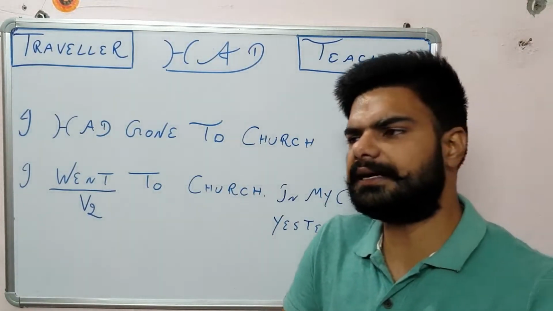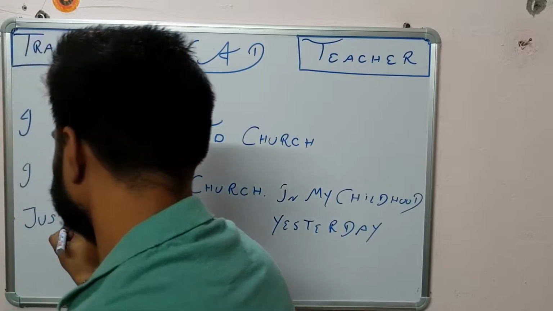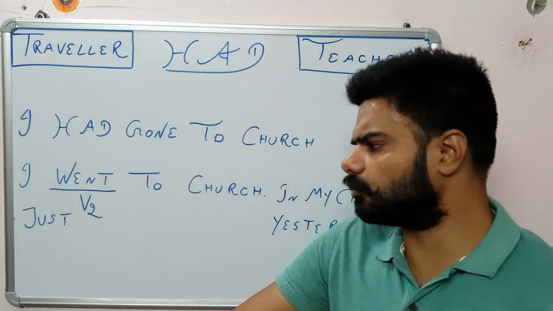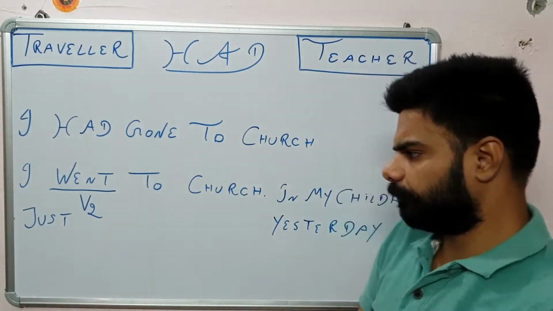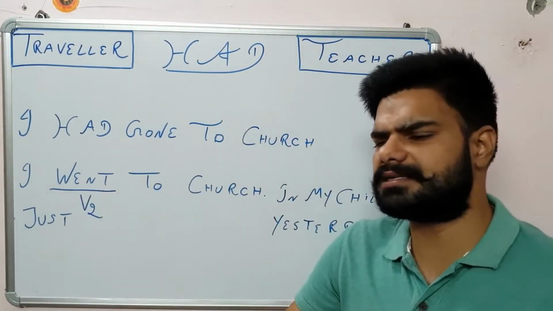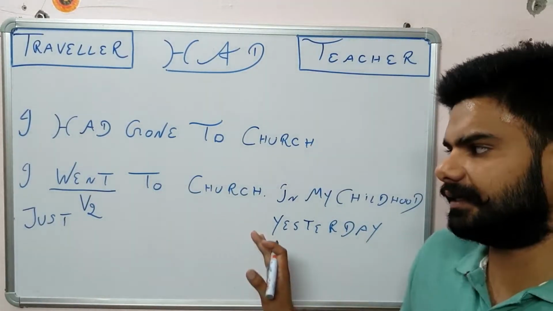If it's a totally recent past, for example, "I just went to church," just 2 minutes ago, maybe 5 minutes ago, I just went to church. So in the recent past or a long time ago past, we can simply use the V2 version there. That means the past indefinite sentences.